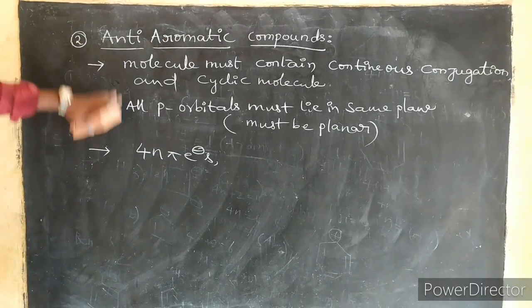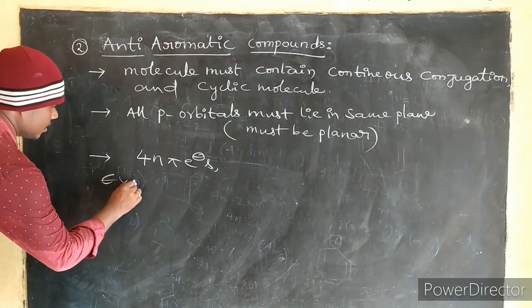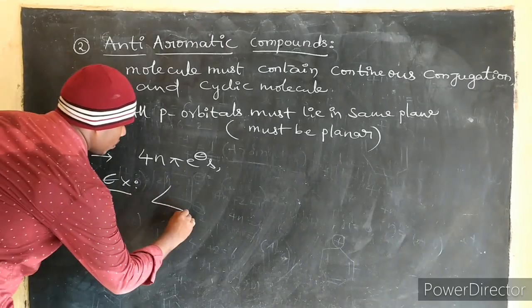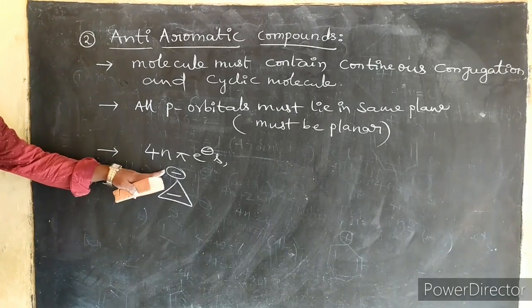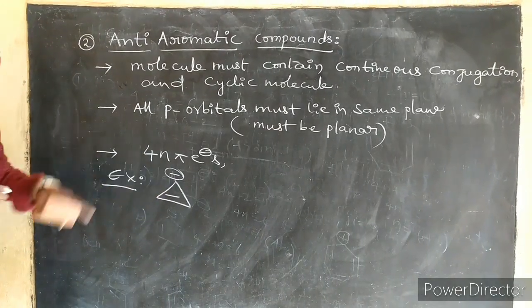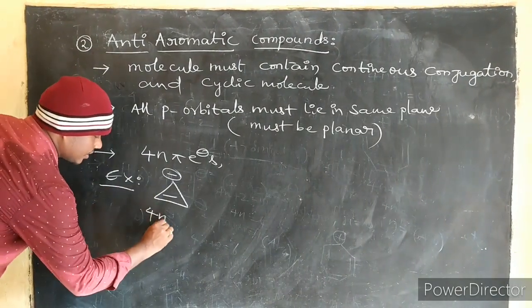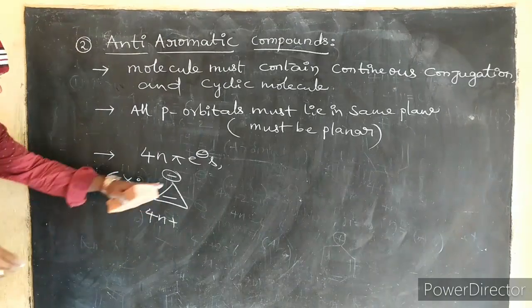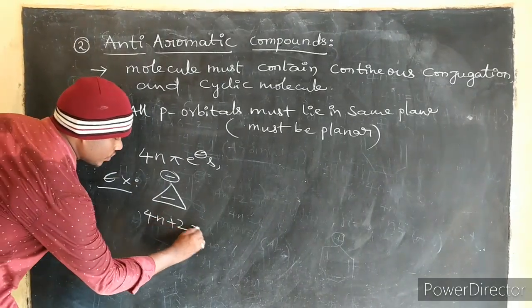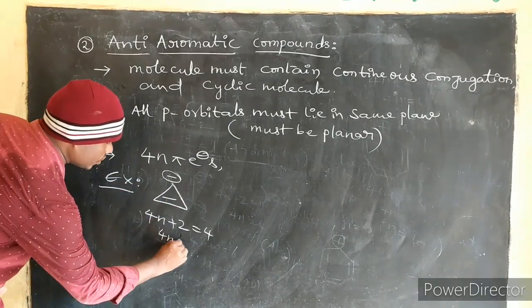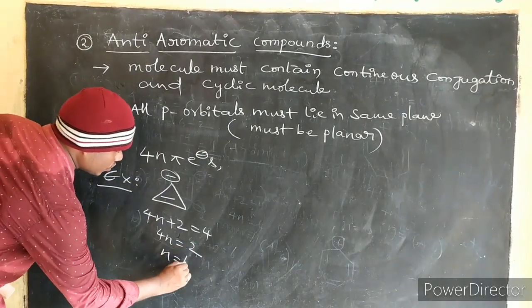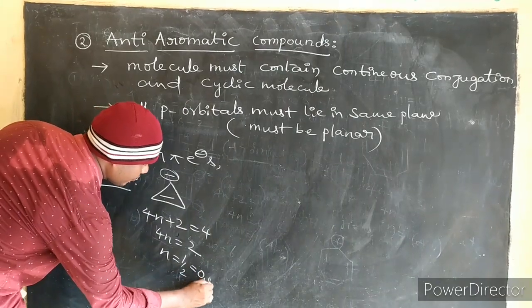Correct? For this, the best examples are the cyclopropenyl anion, with negative charge. Here I am applying Huckel's rule for this molecule. 4n plus 2 equals 4 electrons, 2 plus 2. Now 4n equals 2, n equals 1 by 2, that is 0.5.